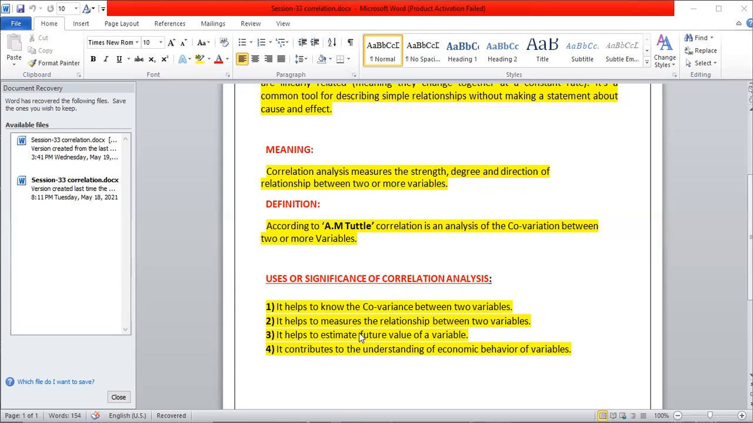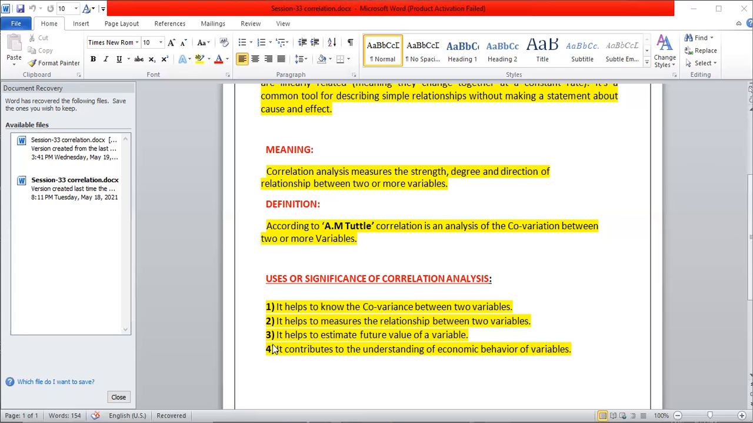Second, it helps to measure. Correlation analysis is helpful for measuring the relationship between two variables. Here covariance means in what direction. Again, the relationship between the two variables has to be estimated, whether it may be of low degree or high degree, so that we can conclude what type of relationship is there between the two variables. That is also one of the benefits of the correlation analysis for the decision makers.